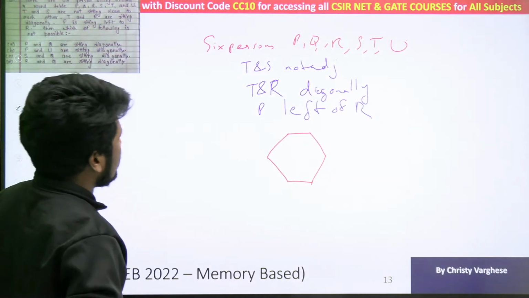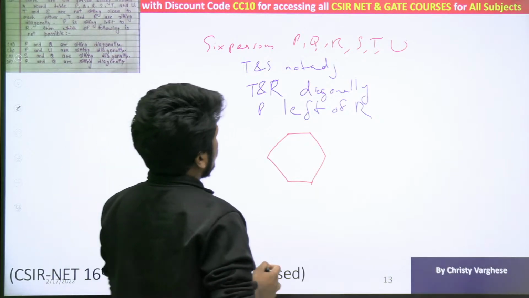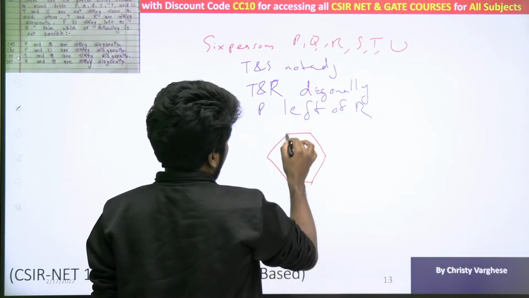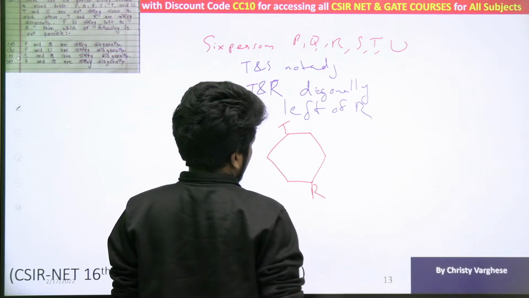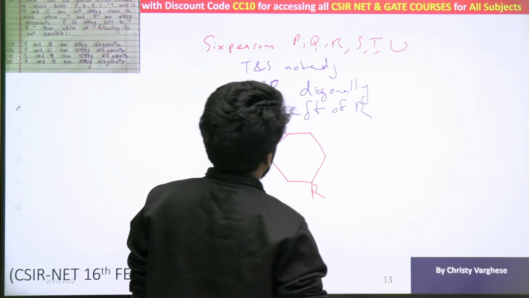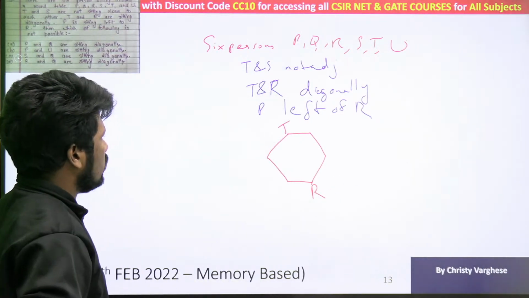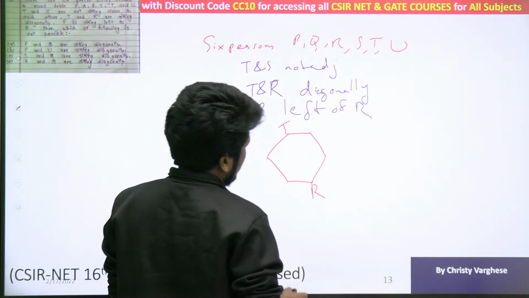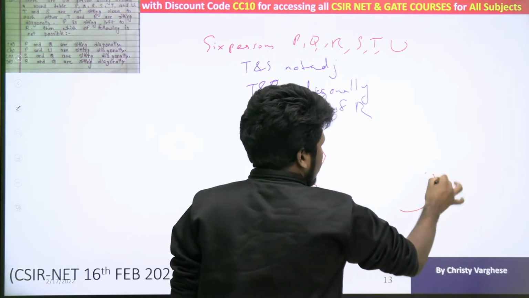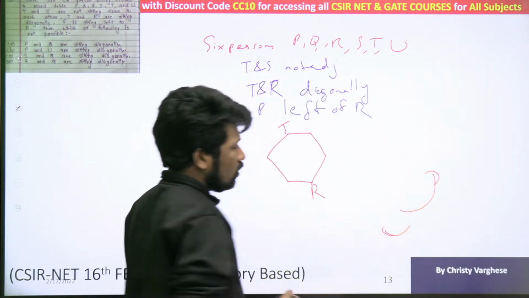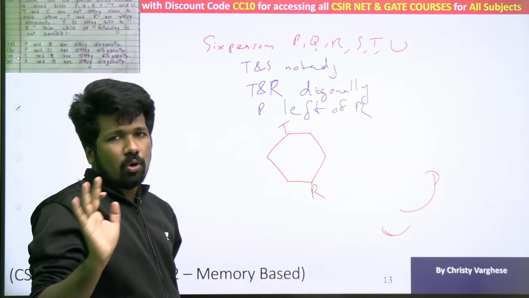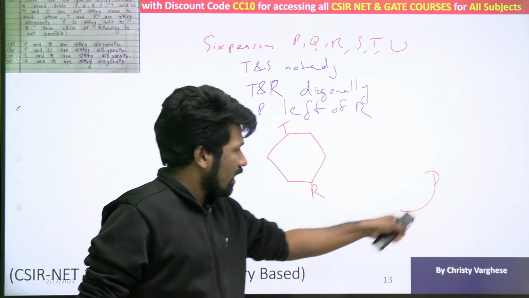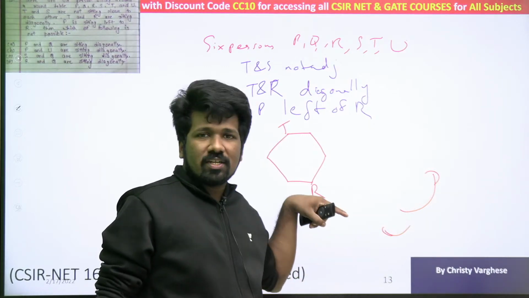So let us represent the conditions. T and S not adjacent. T and R diagonal. So T and R diagonal means T here. You can consider R here. Without loss of generality, I am just choosing 2 points. P left of R. I am choosing anti-clockwise as left, clockwise as right. You can choose whichever direction you want, but whatever convention you follow, don't change it.